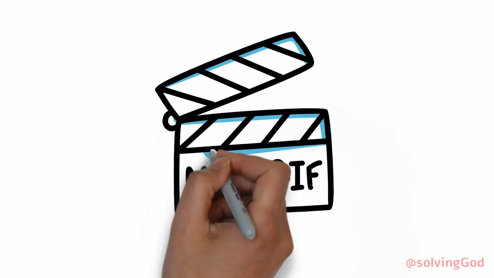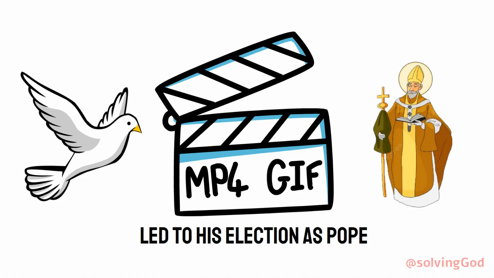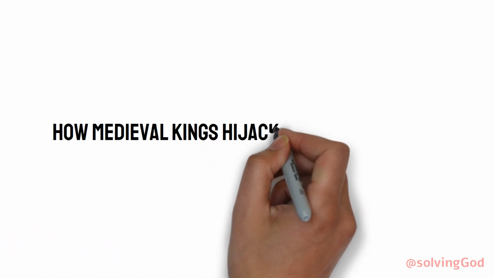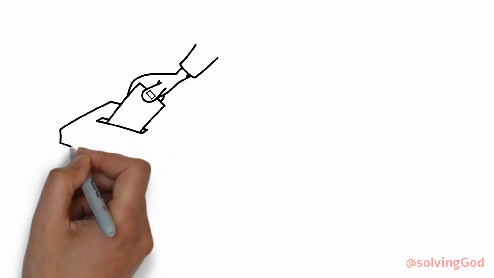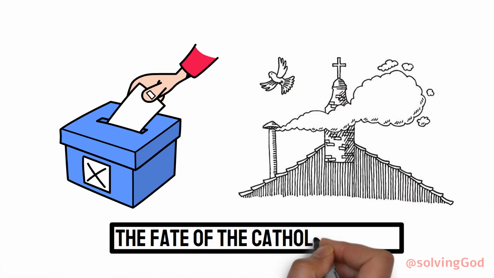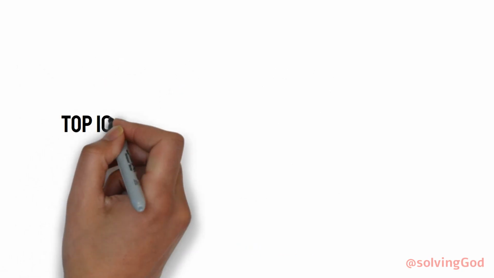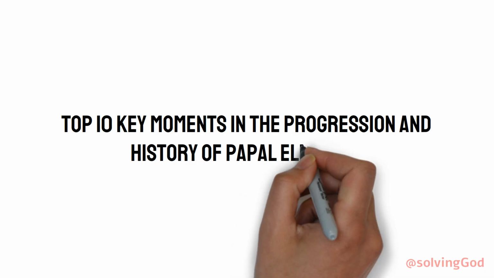Coming up in this video, how a dove landing on a man's head led to his election as Pope, how medieval kings hijacked the papacy and sparked a centuries-long crisis, and how secret ballots and smoke signals came to decide the fate of the Catholic Church. Here are the top 10 key moments in the progression and history of papal elections.